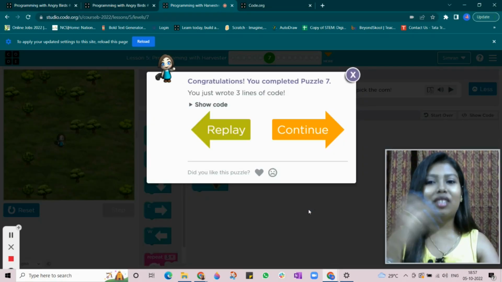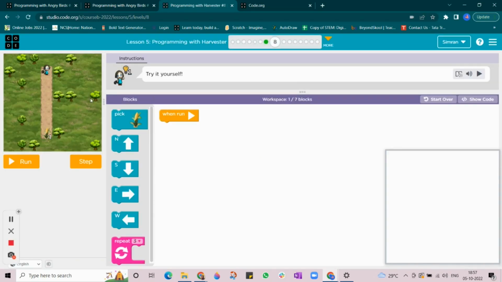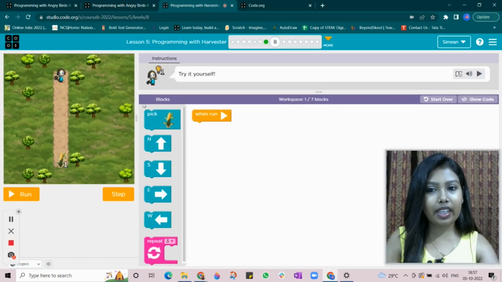So you see the girl picked the corn and now she's happy. You go to the next level. Okay, you can increase the size of play area. Okay, now you can see the girl is here on the top. She wants to come down.